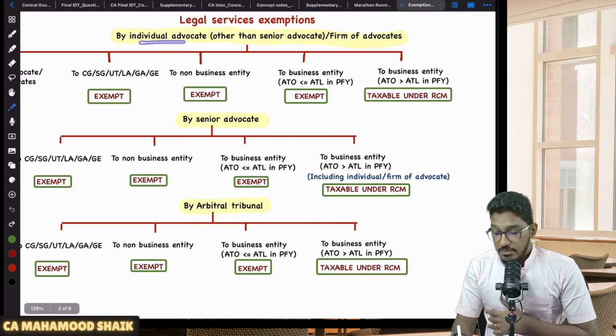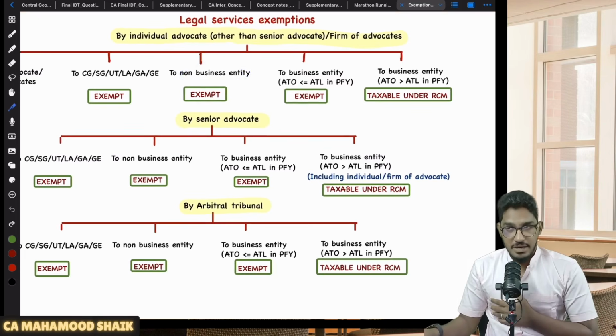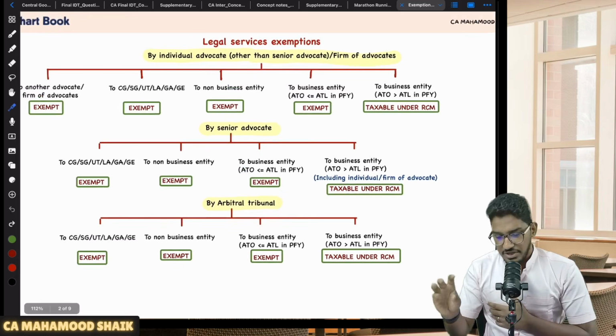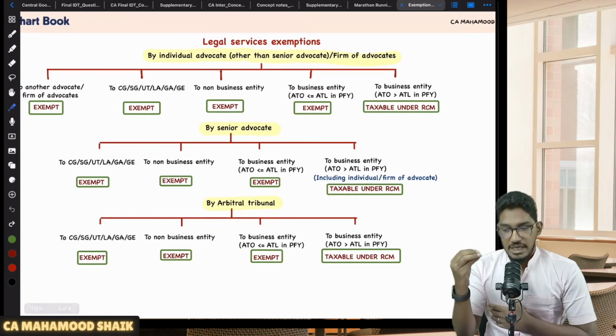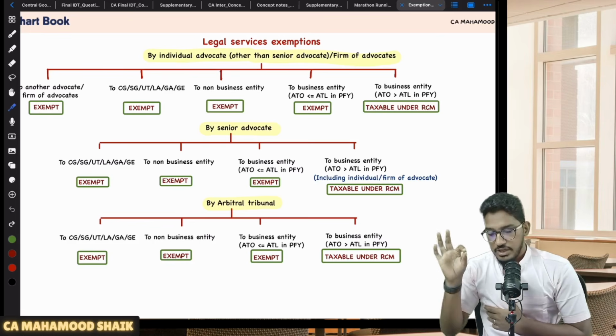Sir, services provided by individual advocate or form of advocates to a non-business entity, sir. Let us say I am an individual advocate or a form of advocate. We are getting this. Someone is asking, sir, where to get this chart book? This is not complete chart book. These are only few places where I have taken the help of the charts. This I will upload it in the resources section. Don't worry, this I will upload it in the resources section.